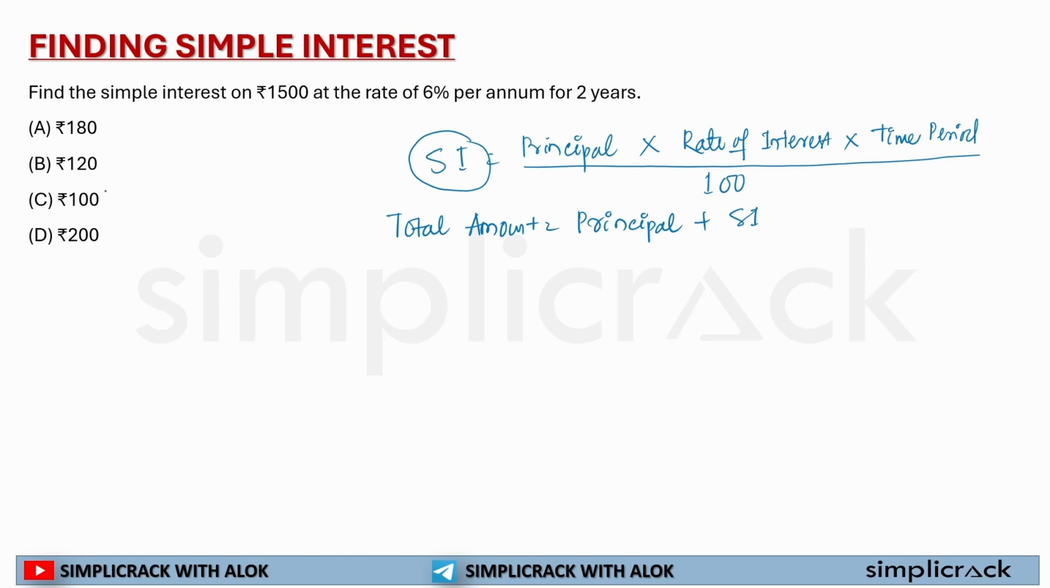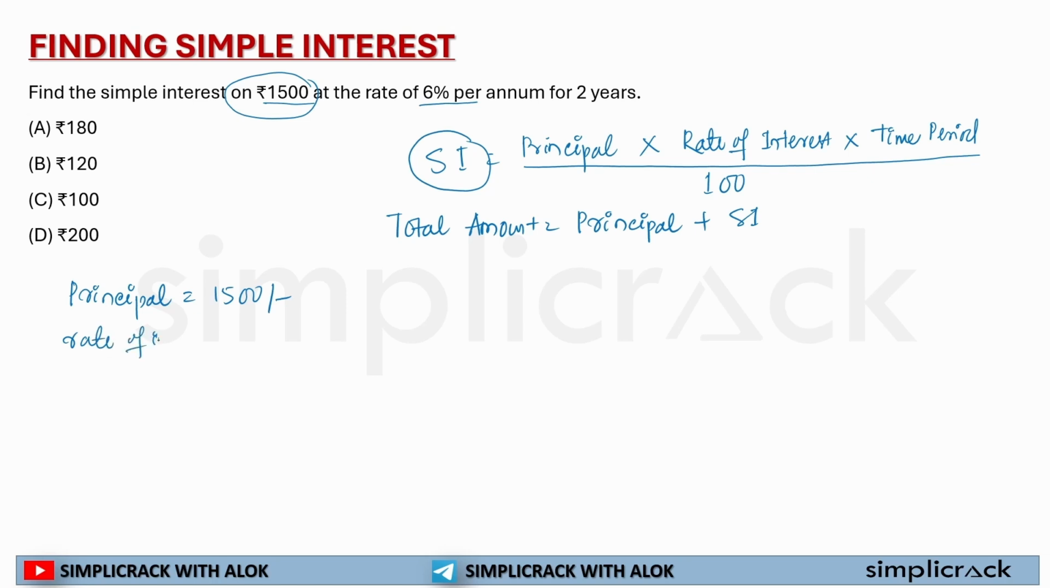In this question it has been written, find the simple interest on 1500. On 1500 means my principal is 1500. You need to understand these wordings very clearly, then only you will be able to solve this question. At the rate of 6% per annum. Rate of 6%, that means what?